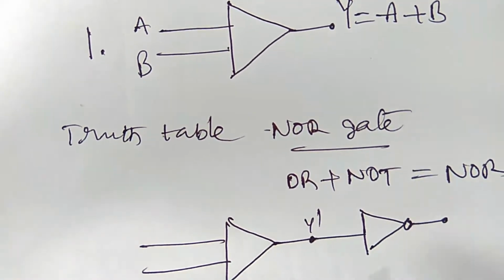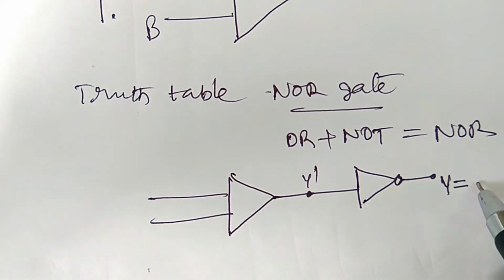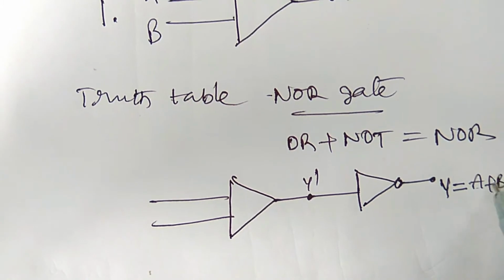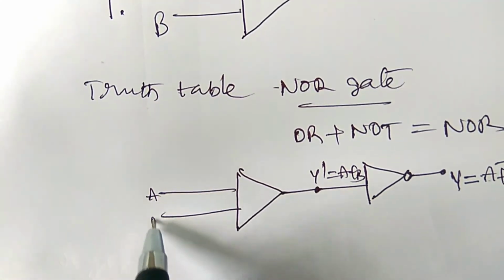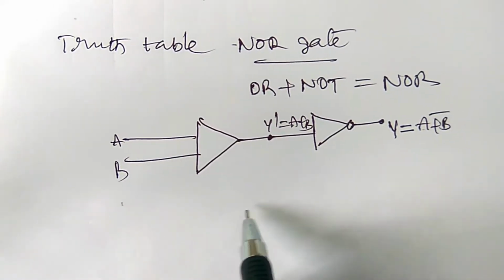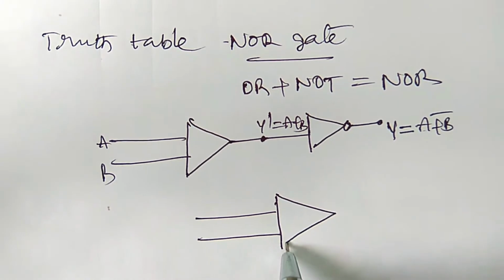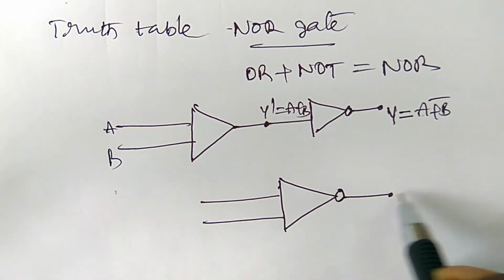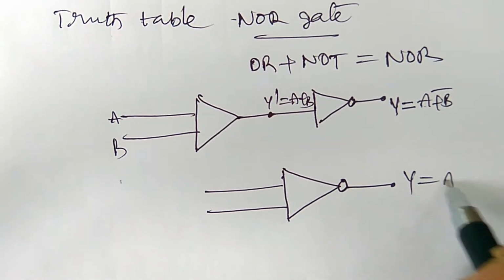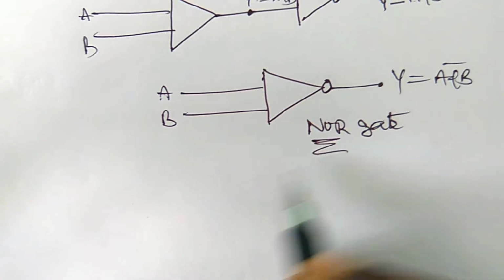This is the intermediate Y, and this is the final output Y, which is A plus B bar. We put a circle in the circuit. So Y is nothing but A plus B bar.